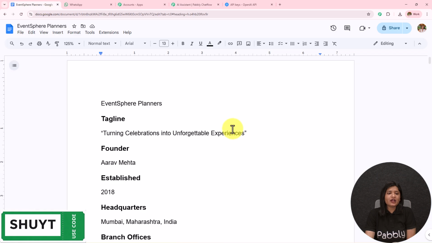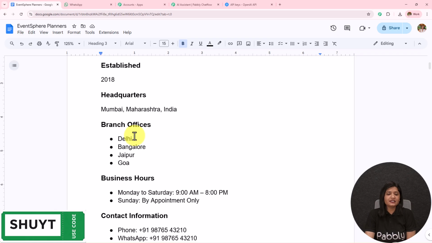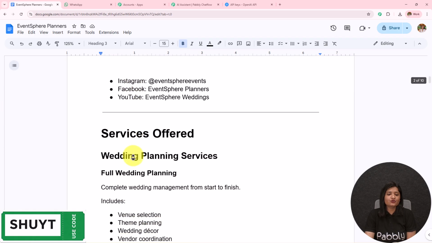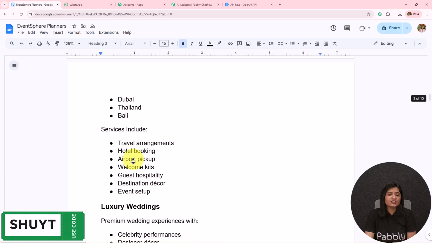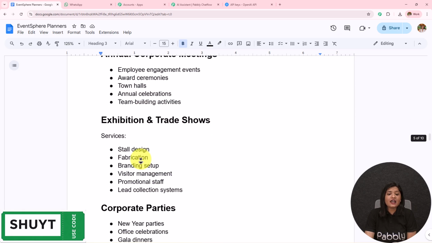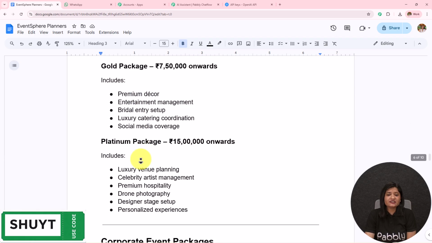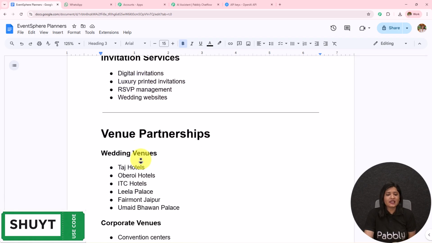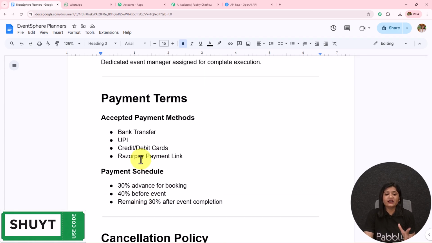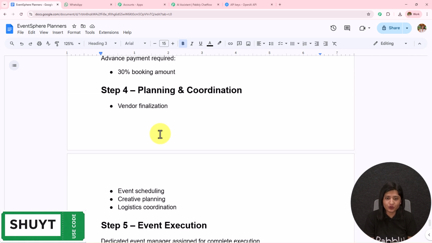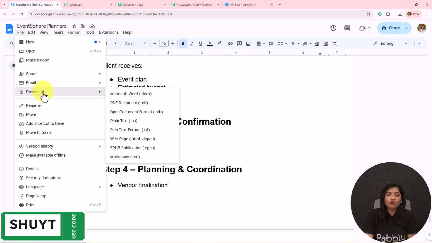If I open the file which I have created, this is the file Event Sphere Planners. Then we have the tagline here: founder's name, establishment, headquarters, branch office, business hours, contact information, social media, services offered, destination wedding, luxury wedding, pre-wedding events, wedding decor, corporate event service. I have created a very detailed knowledge base. You can see that I have provided all the details of the packages, of the events, of the type of events I conduct, and I have provided a very detailed knowledge base about my business, payment, cancellation, everything in this particular Google document. I have then downloaded this in .txt.